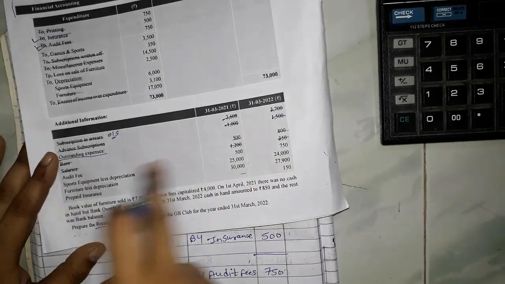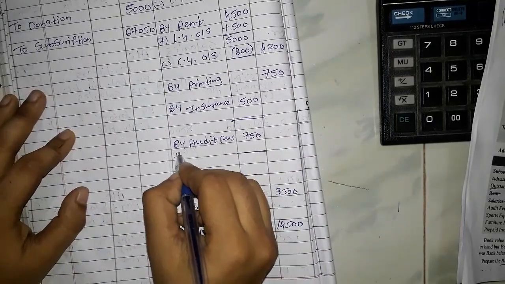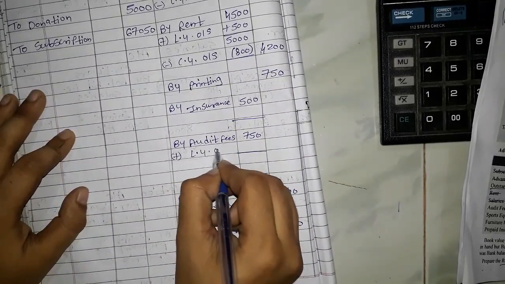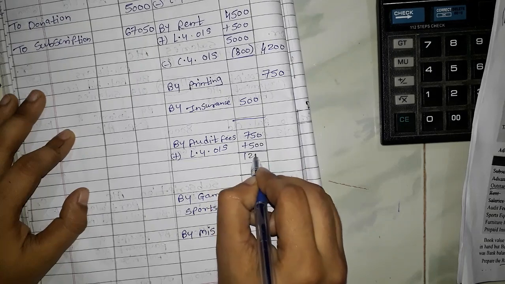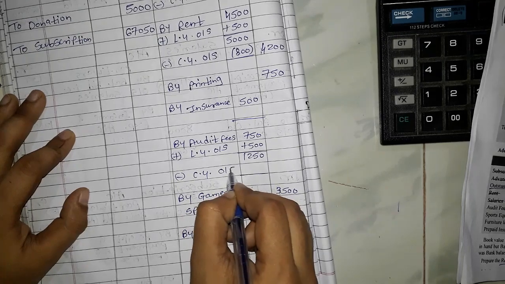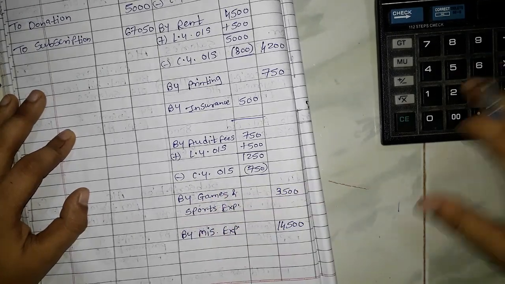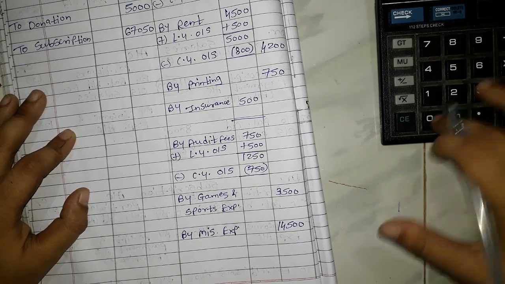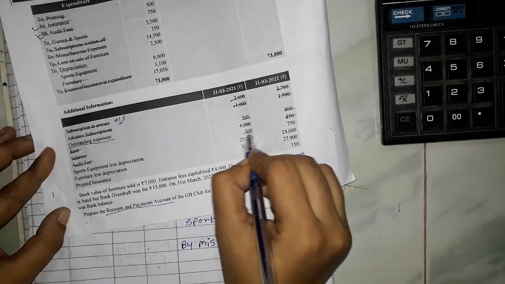Okay. Same in case of audit fee. Okay. So in audit fee also we have to do the same, add last year outstanding because we are paying that amount in this year. Okay. So here 1,250 minus current year outstanding because not yet paid. So 750 minus. 1,250 minus 750. Here we are getting 500 as the amount. Okay. So here we have completed this audit fees also.